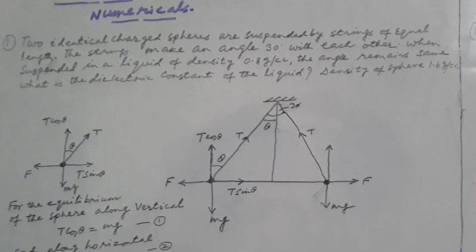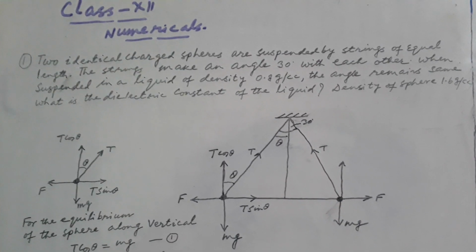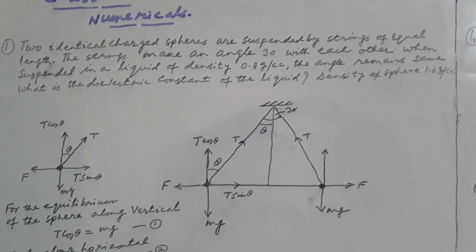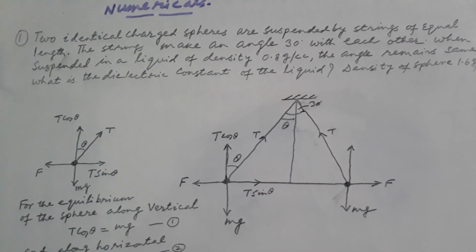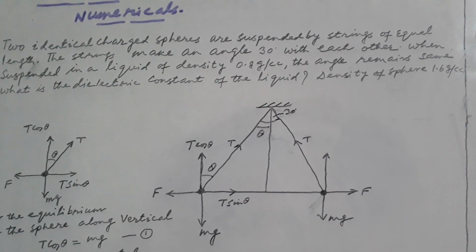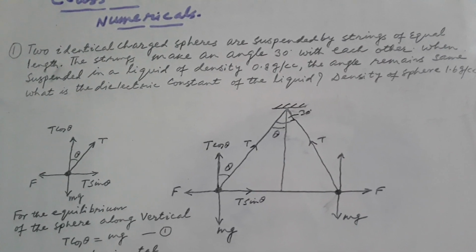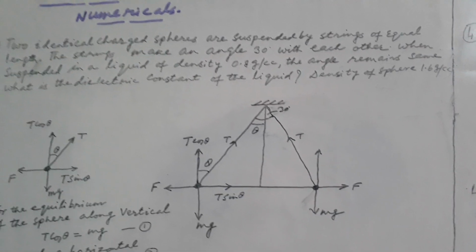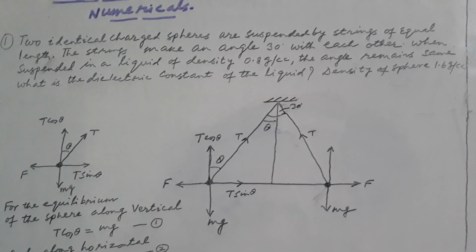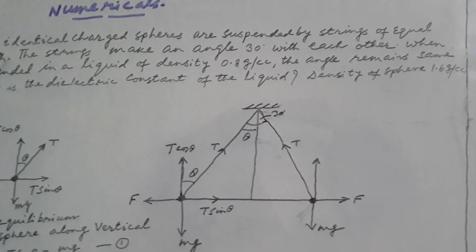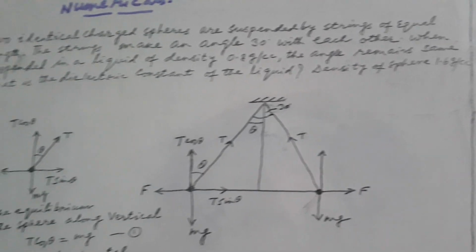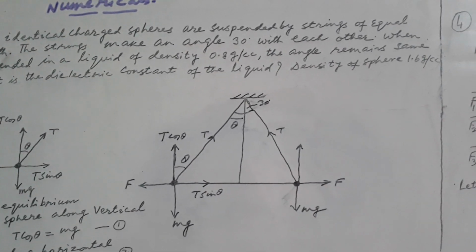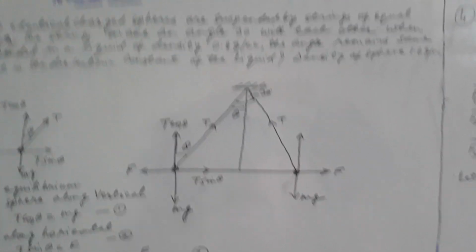Everybody, today we are going to solve some numerical problems. In the first problem you will see two identical charged spheres suspended by strings of equal length. The strings make an angle of 30 degrees with each other when suspended in a liquid of density 0.8 gram per cc. The angle remains the same. What is the dielectric constant of the liquid? Density of a sphere is 1.6 gram per cc.